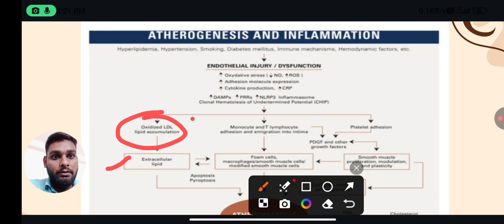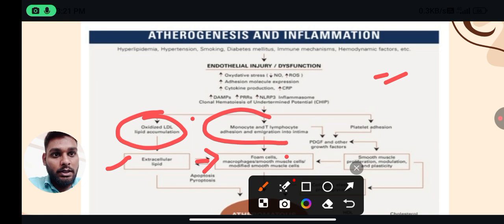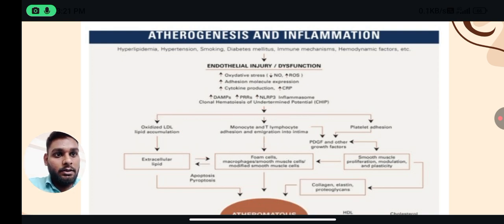From that, it causes foam cells and macrophage stimulation. In the reverse direction, we can also see monocytes and T lymphocytes adhering and migrating into the intima, which causes foam cells, macrophages, and modified smooth muscle cells.